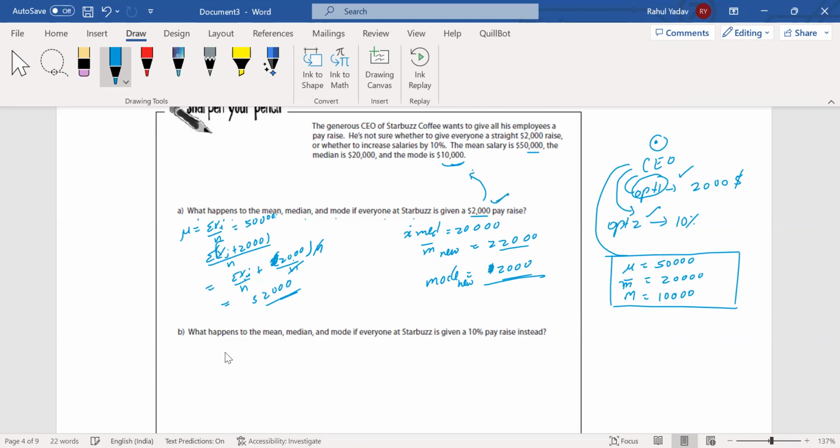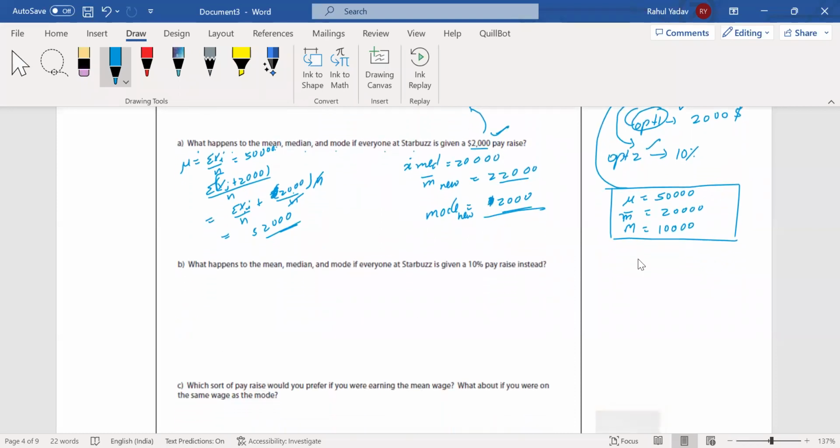Okay. Now, if we choose option B, that means we will give a 10% hike. Technically, this was the 100% initial pay. If there was a hike of 10%, that means 100 plus 10% total. So we will multiply all the values by 1.1, because that is the increment.